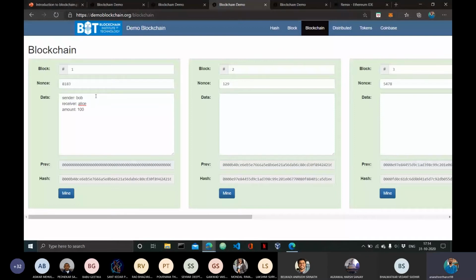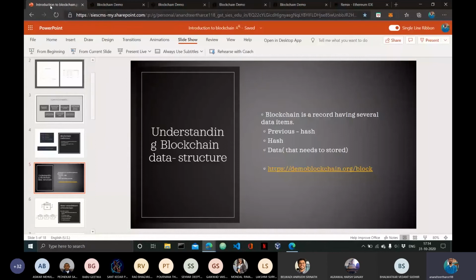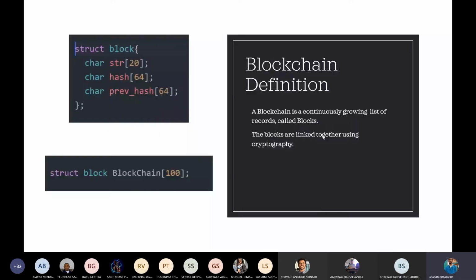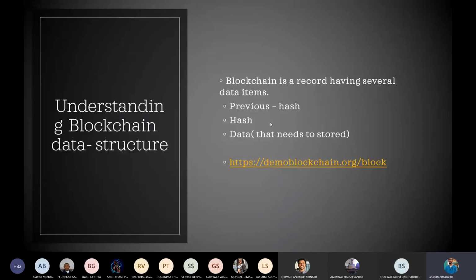So I hope everyone understood what a hash is. It is a hexadecimal value, and it is 64 characters long, because we are generating this hash using the SHA-256 hashing algorithm. And as you remember the cryptographic link we mentioned in the blockchain definition, this hash and the previous hash form the cryptographic link, because each and every block in the blockchain will have these two fields, right? So they are actually linking the block with the previous block. This is the cryptographic link we were talking about.